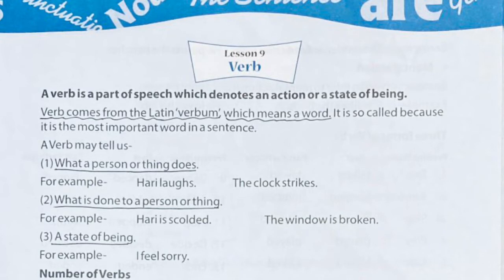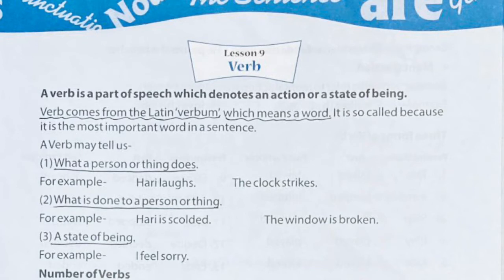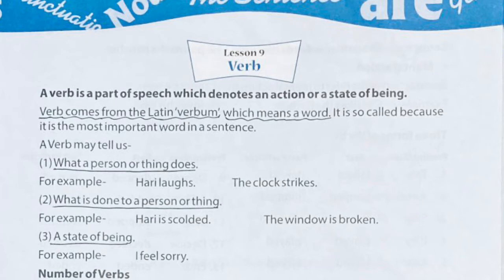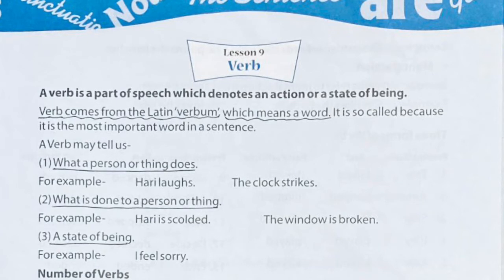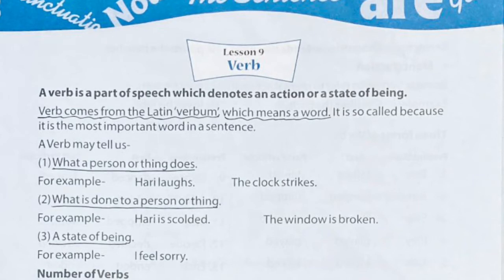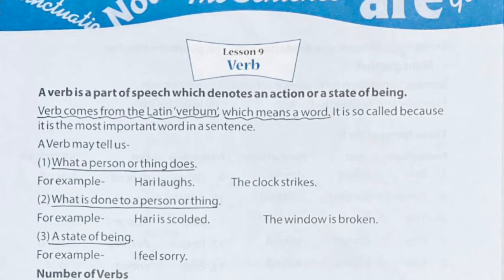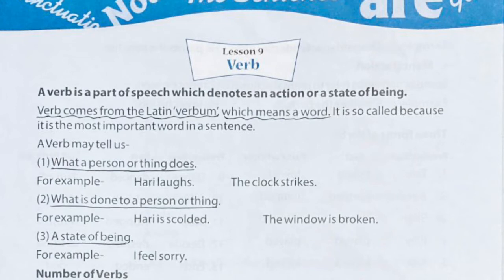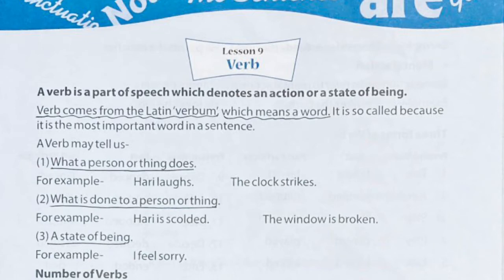Okay, next, the third point is a state of being. State of being means आप हो कैसे. How are you feeling. Okay, for example, I feel sorry, I feel sad, I feel happy. Okay, like that one. So these are the 3 things which verb help us to know. First one is what a person or thing does. Second, what is done to a person or a thing. And then the third one is a state of being.